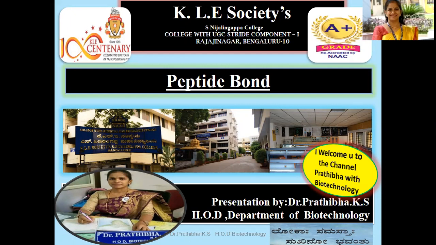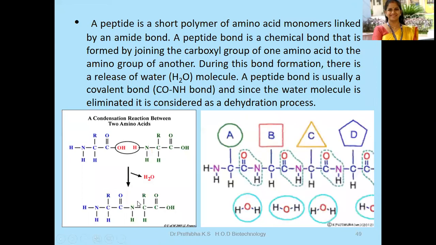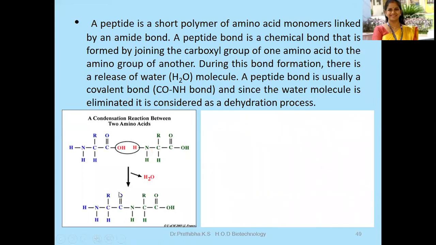Now let us go through the peptide bond. A peptide bond is a short polymer of amino acid monomers linked by an amide bond. The C=O NH is the amide bond.